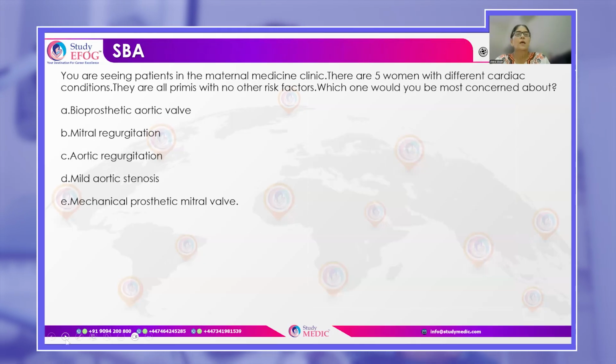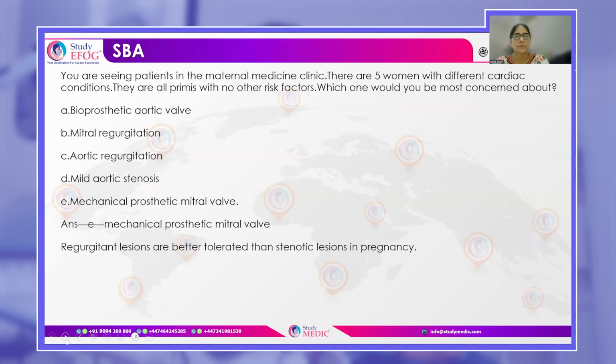Now you are seeing patients in the maternal medicine clinic, 5 women with different cardiac conditions, all are primaries, there are no other risk factors. You would be concerned about which lady? The one with bioprosthetic aortic valve, the one with mitral regurgitation, aortic regurgitation, mild aortic stenosis, or mechanical prosthetic mitral valve. Remember, women with mechanical prosthetic valve are at the greatest risk during a pregnancy, because regurgitant lesions are better tolerated than stenotic lesions.